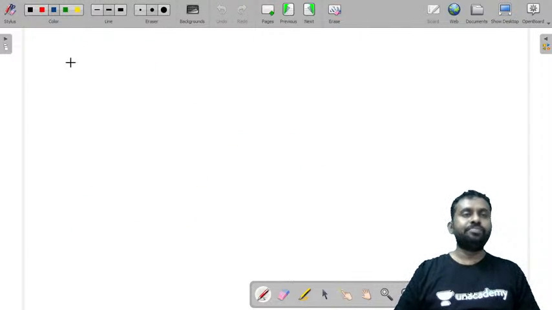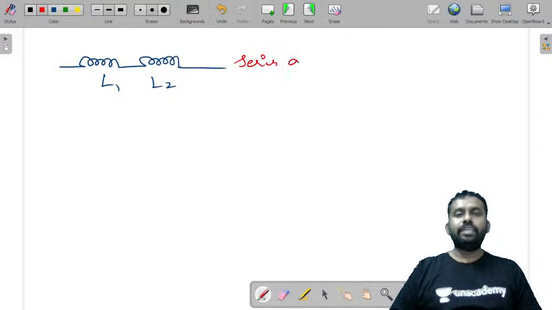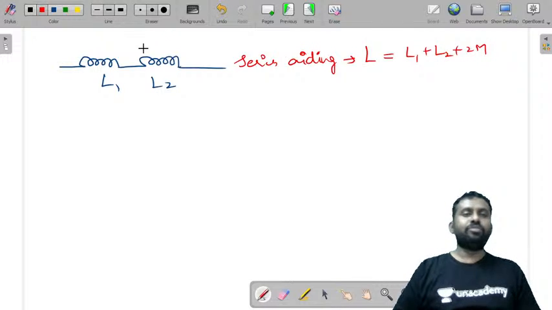So let us say you have two coils with inductances L1 and L2, and let us assume that they are in series aiding. So the L equivalent can be written as L1 plus L2 plus 2M, where the mutual inductance between them is M. This is the first case.